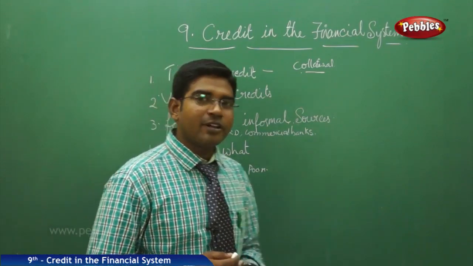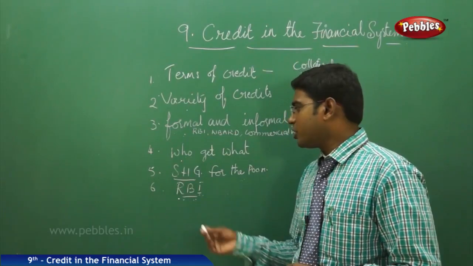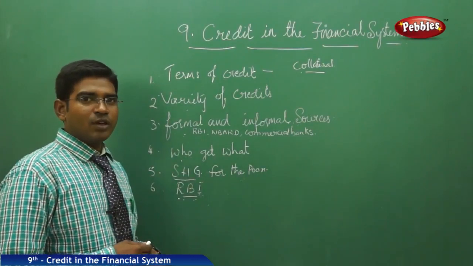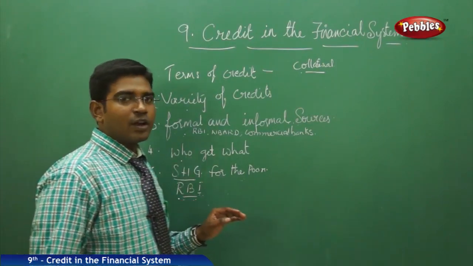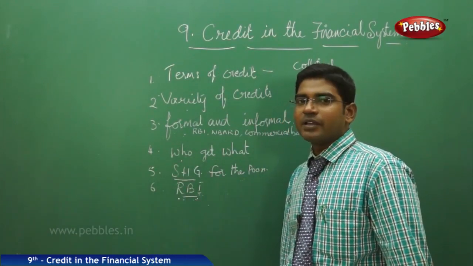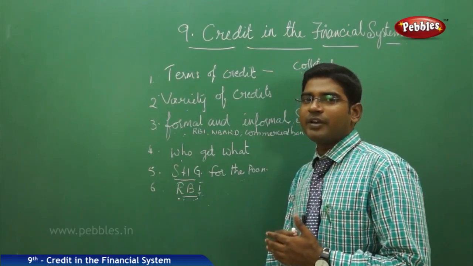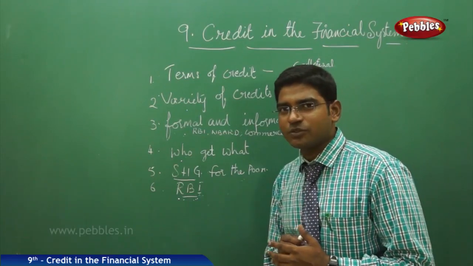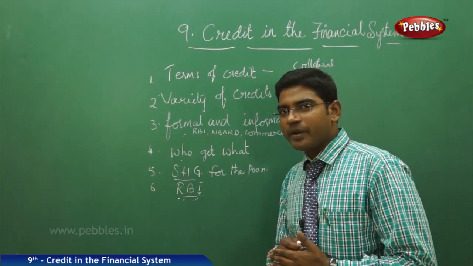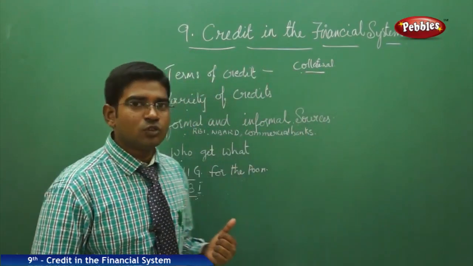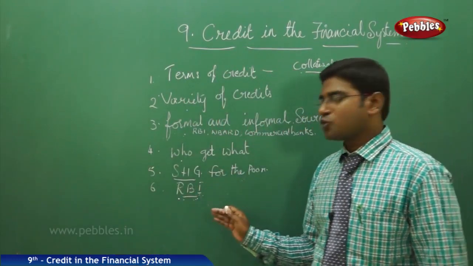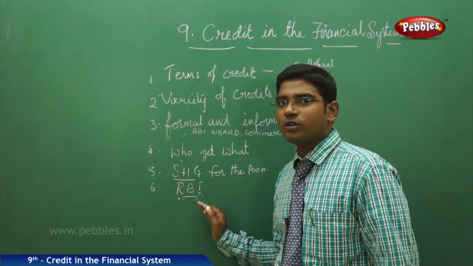The present RBI Governor of India is Raghuram Rajan, who worked as an IMF member, who worked as a financial advisor, who was in USA for a long period of time. Recently, he was posted as the RBI Governor, and this has brought a tremendous change. He has taken many new initiatives and brought the financial system into control. Now, the AP government is trying to waive off the loans of the farmers, and it is seeking proposals to the RBI, and RBI is working out on all these things.